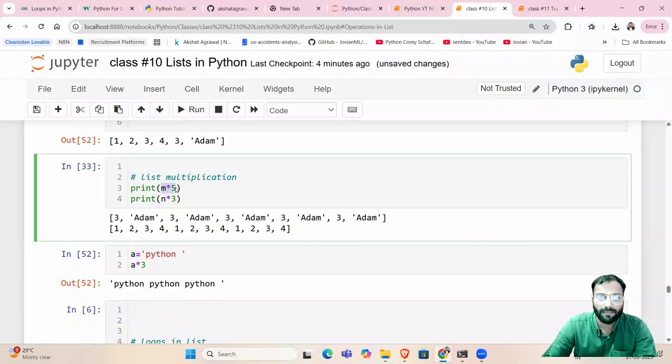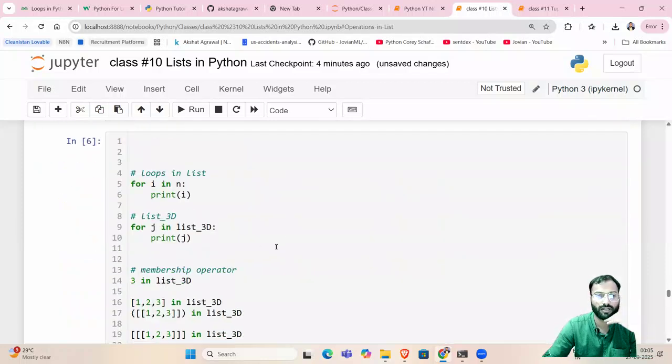Multiplication, if I say m multiplied by 5 and multiplied by 3, it will repeat 5 times. So see, these were the elements in the list m. They are repeating 5 times. 1, 2, 3, 4, and 5. 3 times 1, 2, 3. Right? So these are like that only, nothing much serious.